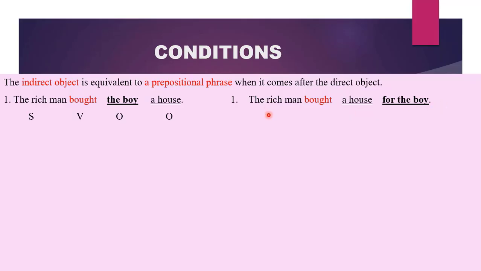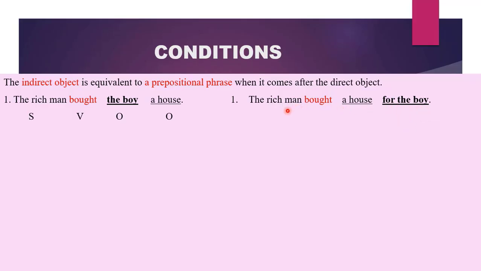The rich man will still remain our subject. Bought will still remain our verb. A house was our direct object. It is the thing that suffers from the action, so it is our direct object. We will label it O as an object. What about for the boy? Here we can see that the boy who was enjoying this action has become part of a prepositional phrase. When this happens, the whole of the prepositional phrase becomes your object.